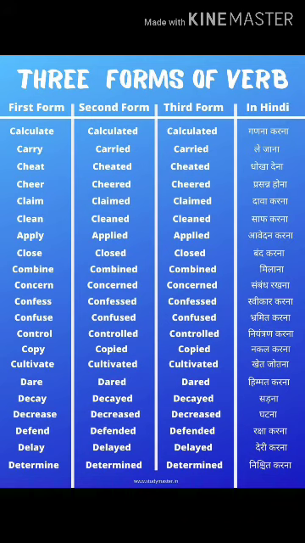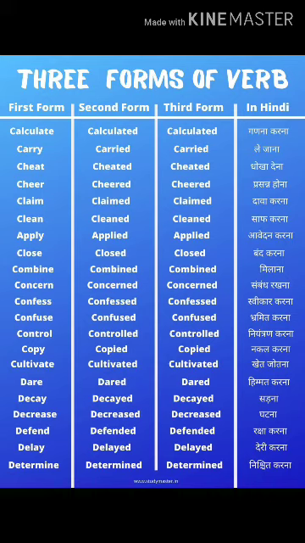Here is another chart in which you have to learn all these words. Like you learn tables in maths, as it is you have to learn these 3 forms of verbs.